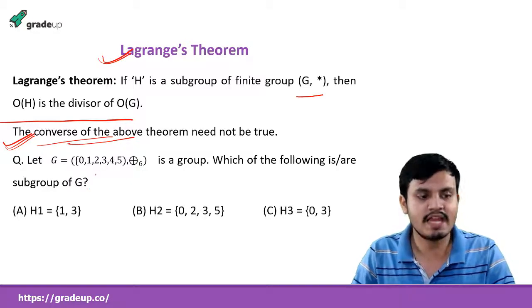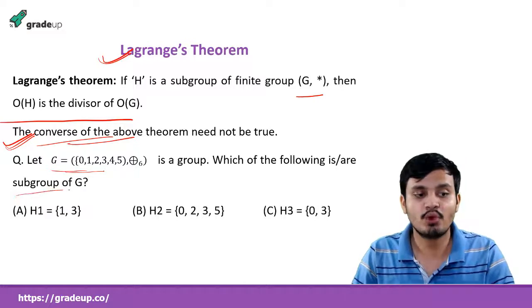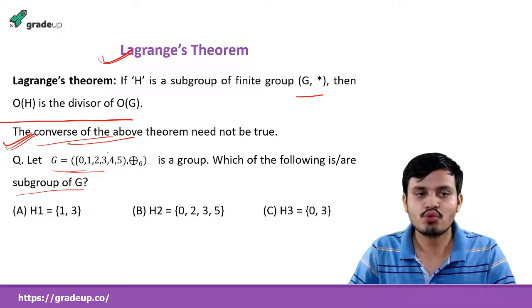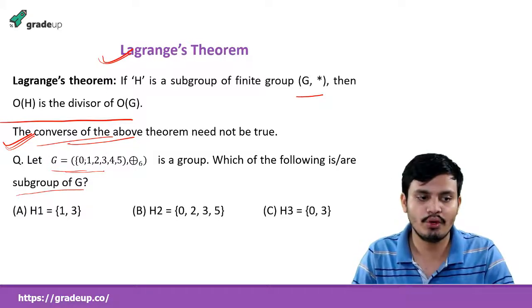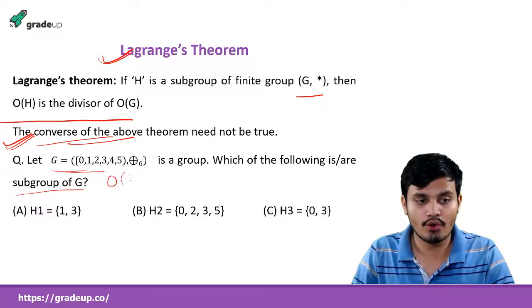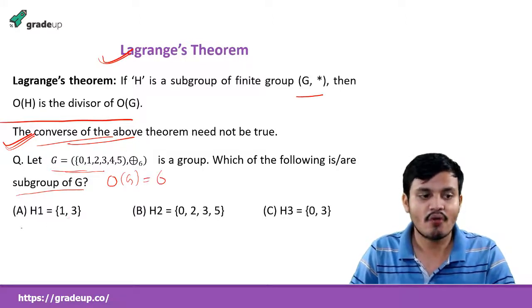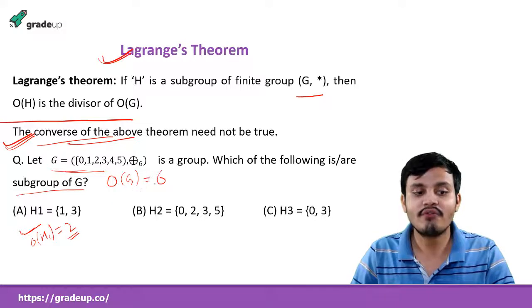Now suppose this is an example where we are given G and we are asked to find the subgroups of G. Which of the following are subgroups of G? How can I use Lagrange's theorem to do it? What is the order of G? I am writing here 0, 1, 2, 3, 4, 5. There are 6 elements, so the order of G is 6. Now what is the order of H1? H1's order is 2.